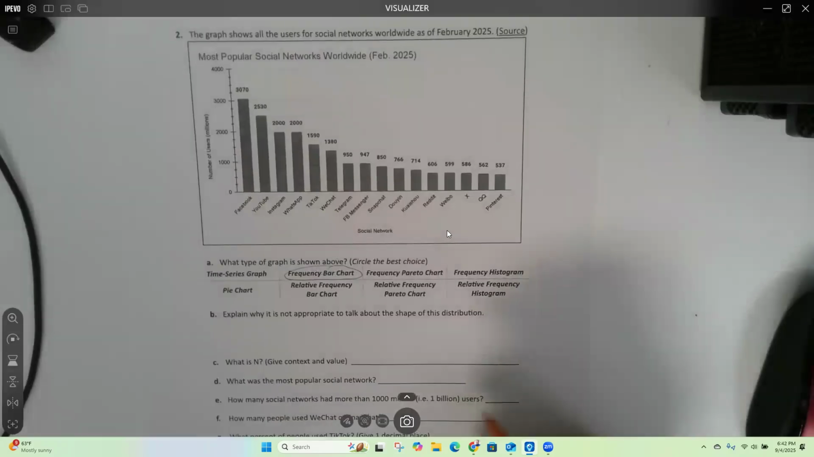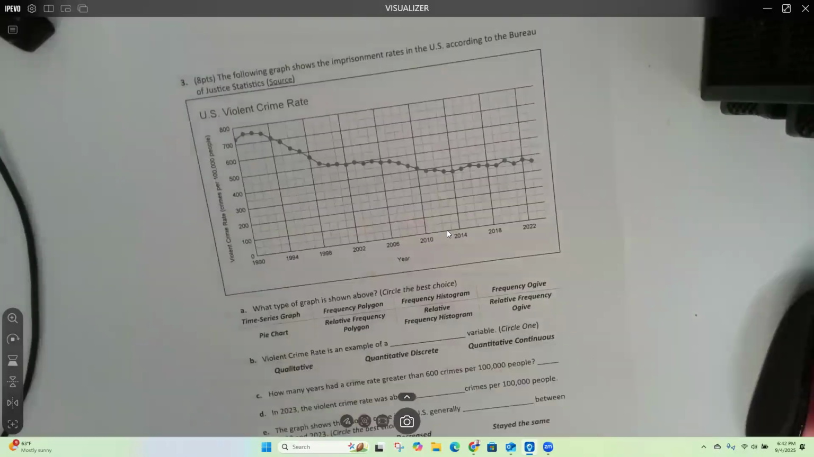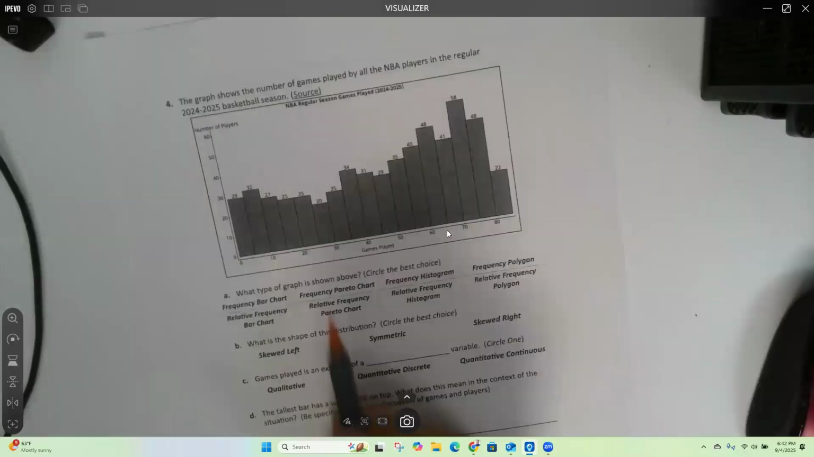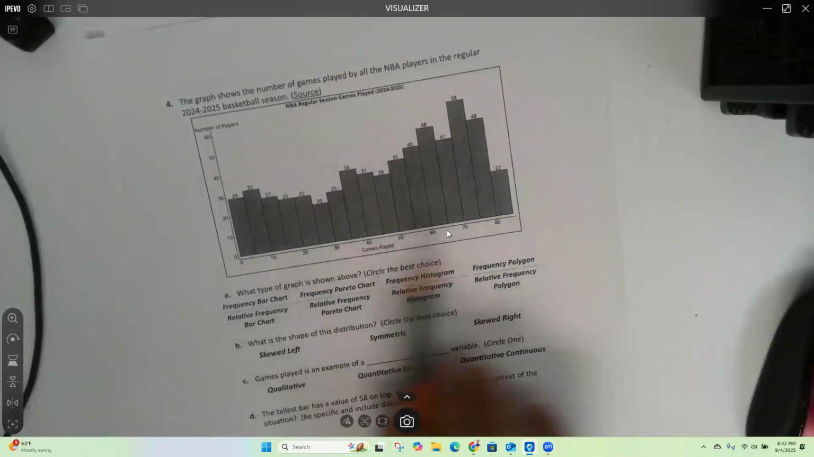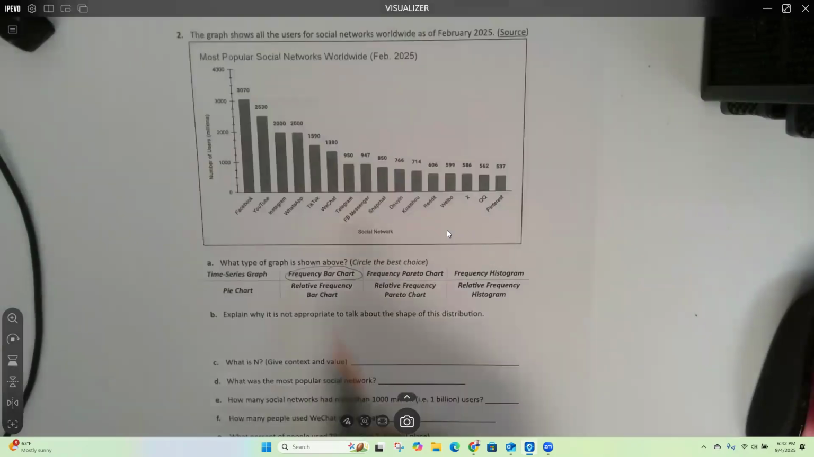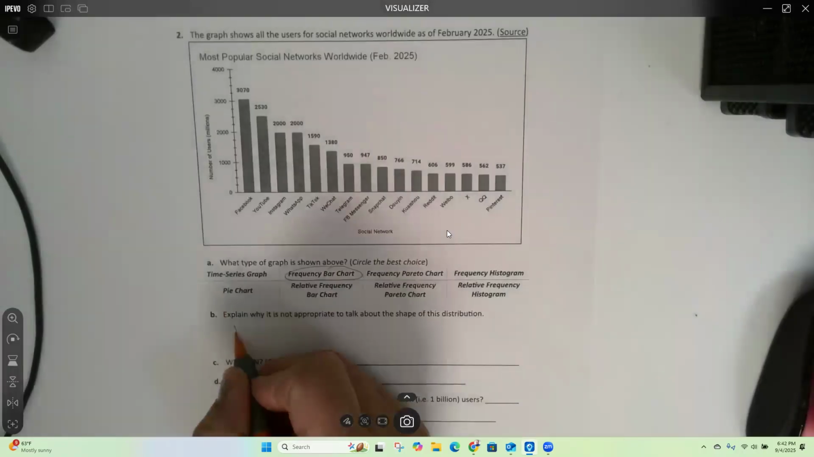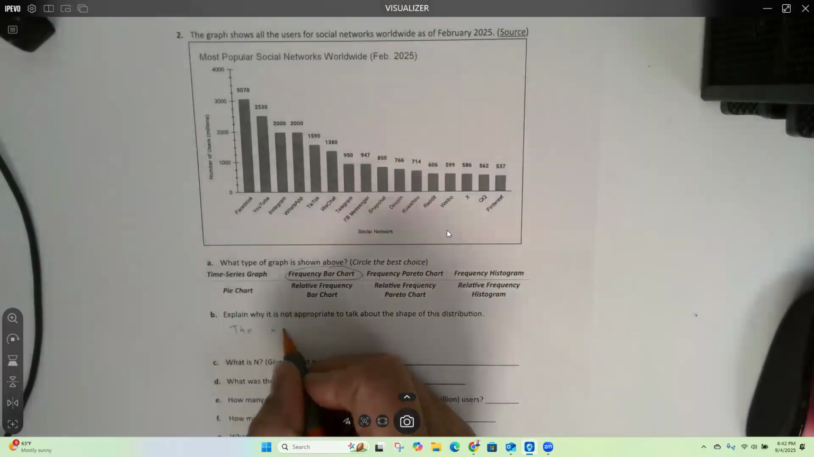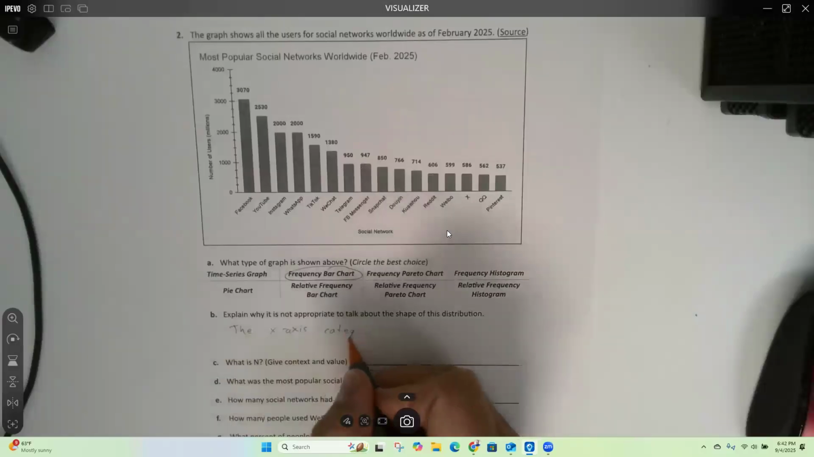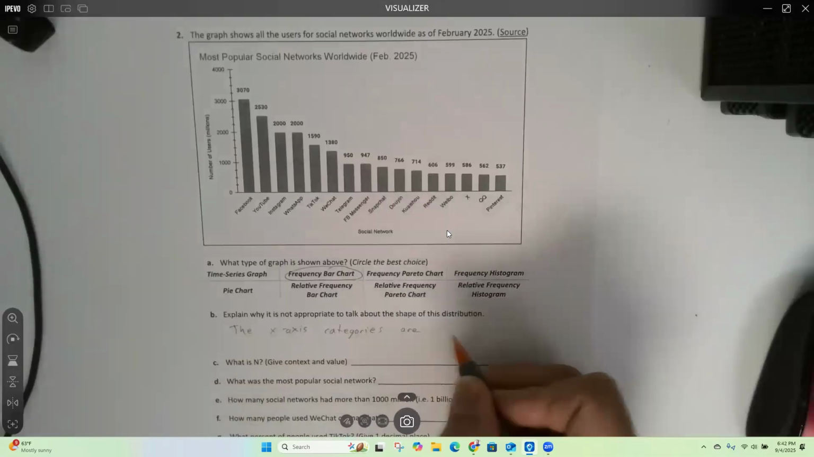On the other hand, if your x-axis is quantitative, like year or number of games played, in that case it is okay to talk about shape because you can put those numbers in order. Here, my x-axis categories are qualitative. They're not numerical.